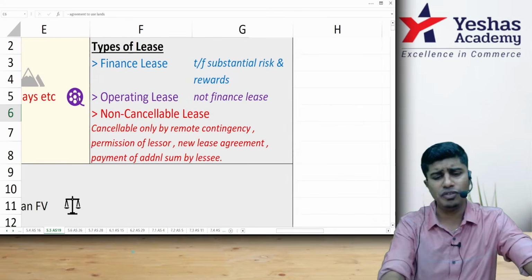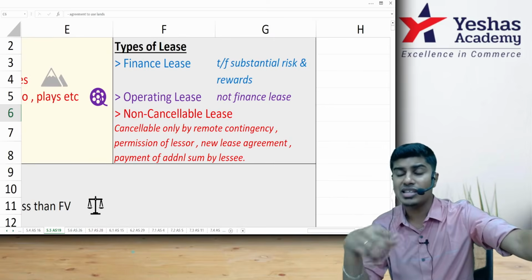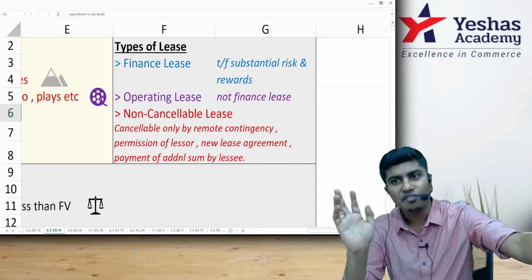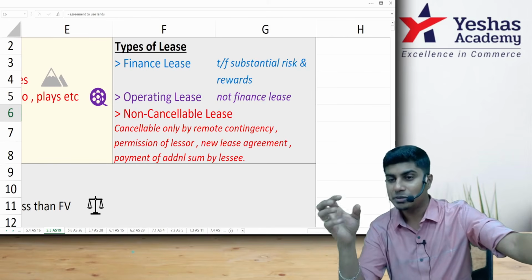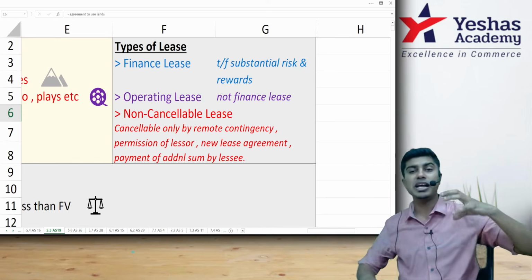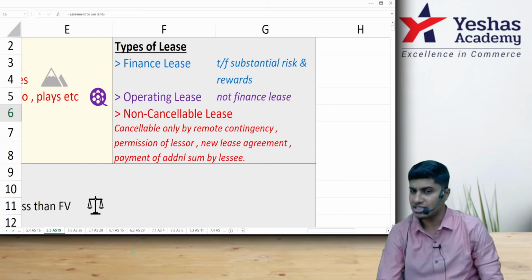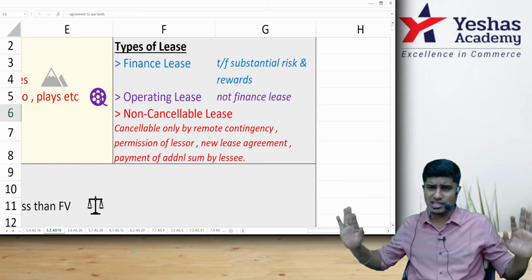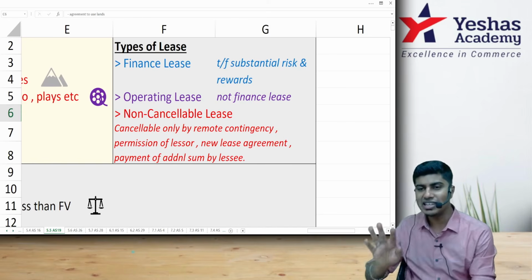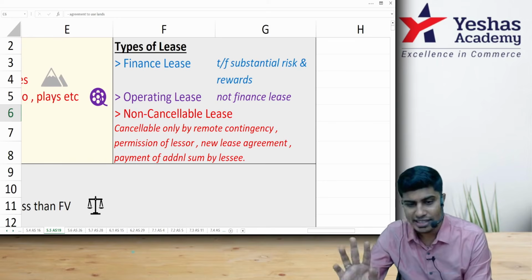There are two categories of leases. One is finance lease, the second one is operating lease. A lease where substantial risk and reward is transferred by the lessor to the lessee is a finance lease, basically a sale. Substantial risk and reward is transferred. You remember AS9? We discussed the same thing. If the substantial risk and reward against an asset is transferred from lessor to lessee, it is a finance lease. If it is not a finance lease, it is an operating lease. Operating lease is giving an asset on rent. Finance lease, in short, is sale of an asset.